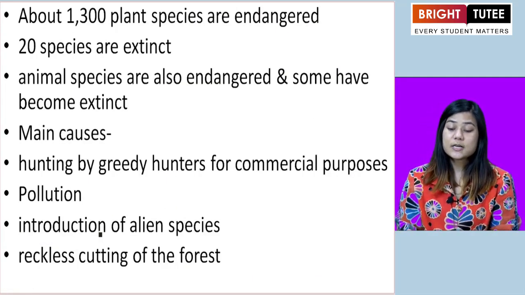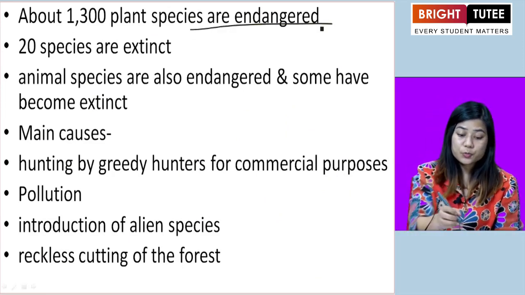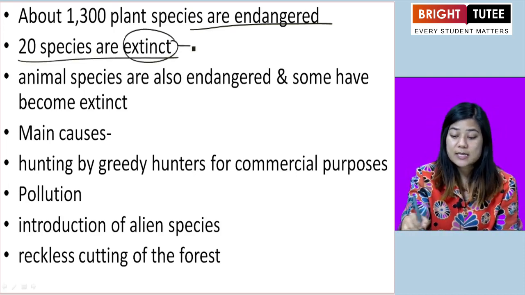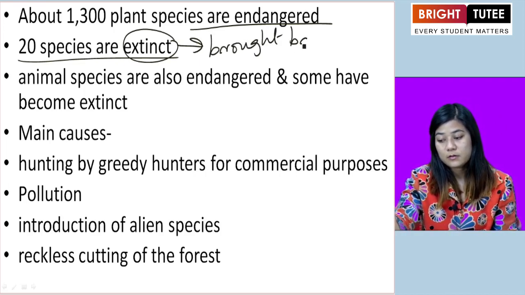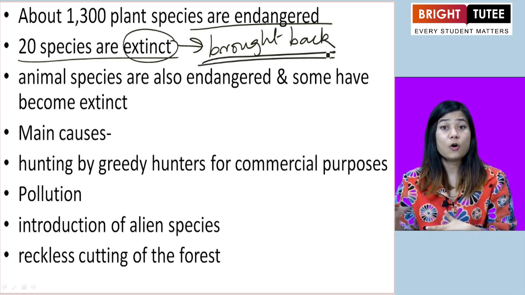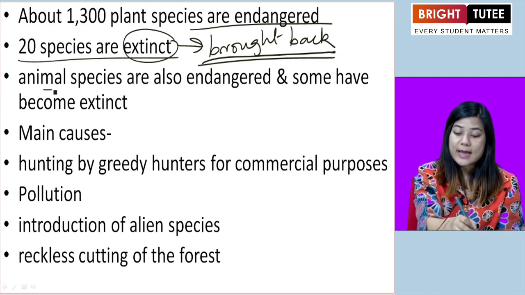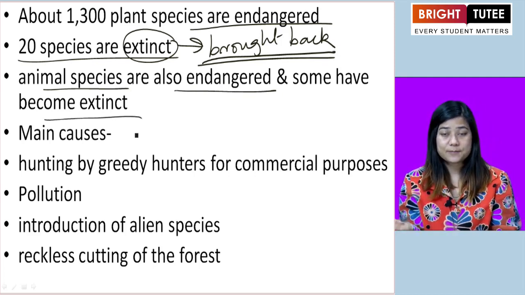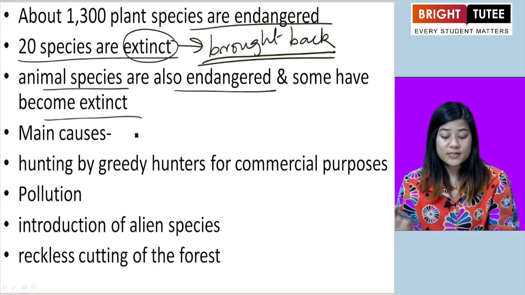Now, about 1300 plant species are endangered today, okay? And 20 species are already extinct. Extinct means they cannot be brought back. Those plant species cannot be brought back. They're just gone. Alright? Apart from that, there are also animal species which are endangered and some have also become extinct. Animals and plants have been endangered and many of them have gone extinct.